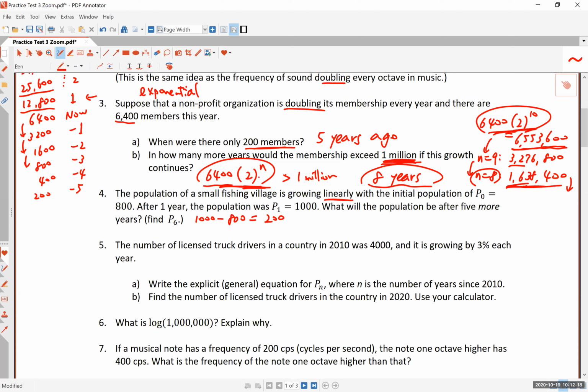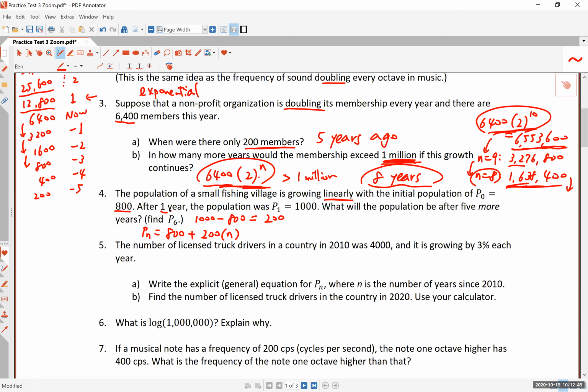Okay, number 1, I have already calculated that the difference is 200, right? So if you want to find the direct formula, remember P sub n is what? It's the initial value, which is 800, plus 200 times n, where n is the number of years since now.